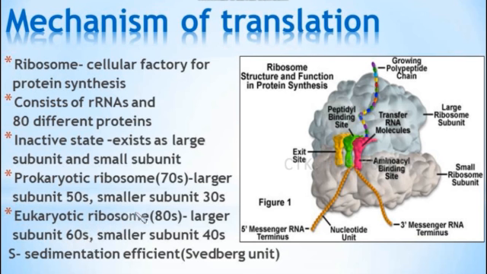So in the case of prokaryotes, the larger subunit is 50S and the smaller subunit is 30S. When it is together, we call it 70S. The time taken for the sedimentation is what is called the sedimentation coefficient. It is represented as the Svedberg unit.